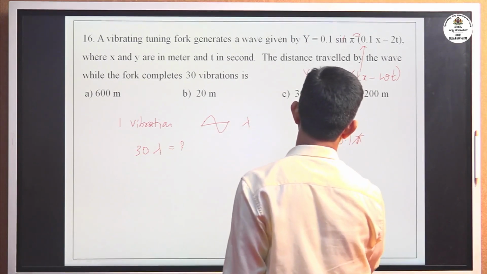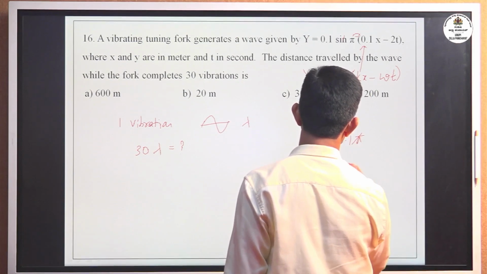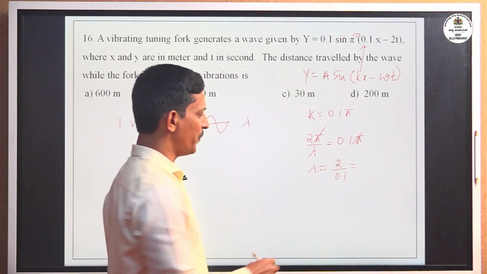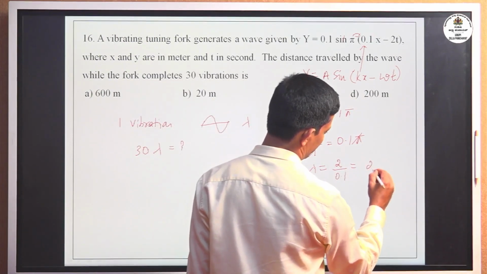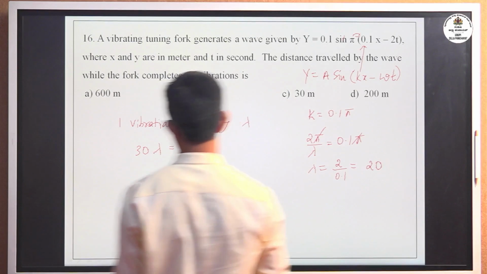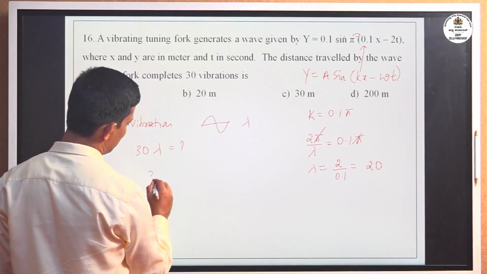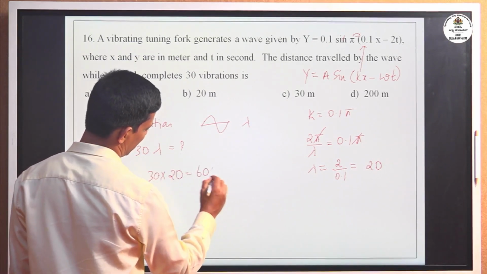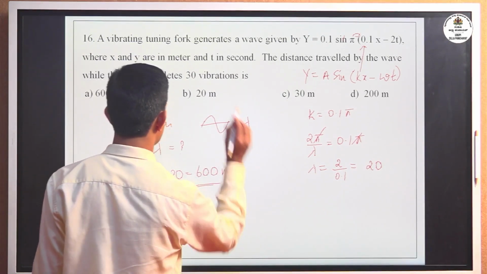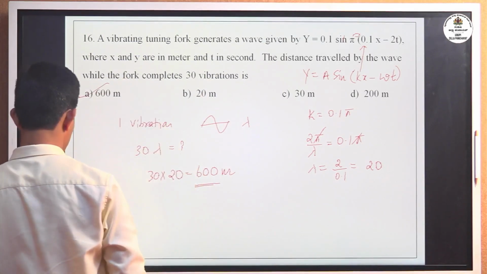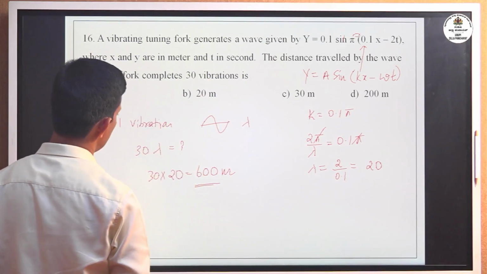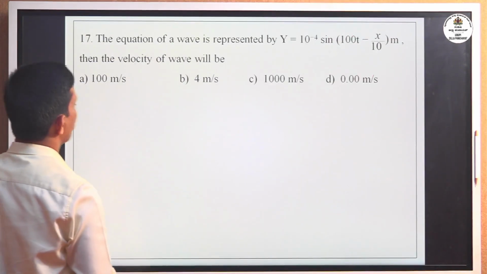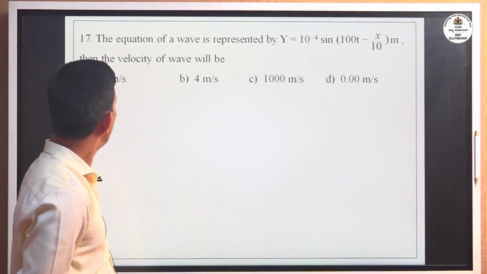We get lambda equal to 2 divided by 0.1, its value is 20. Thirty times lambda means here 30 into 20. 3 twos are 6, so the answer is 600 meter. Therefore the right answer is 600 meter. Okay, move to the next problem, 17th one.